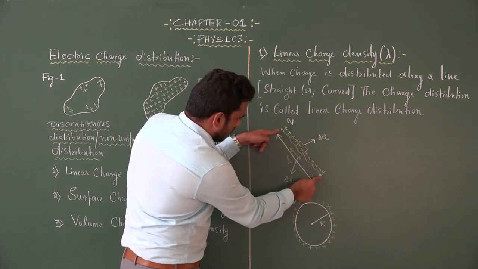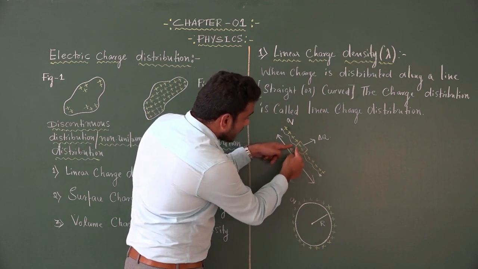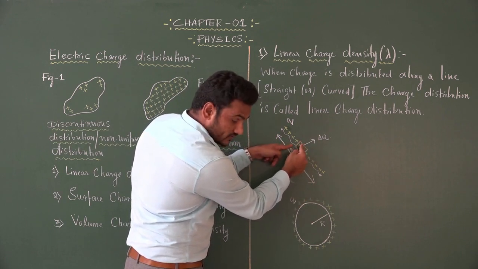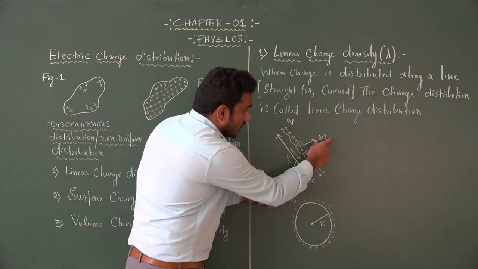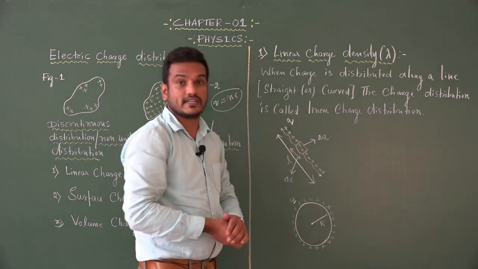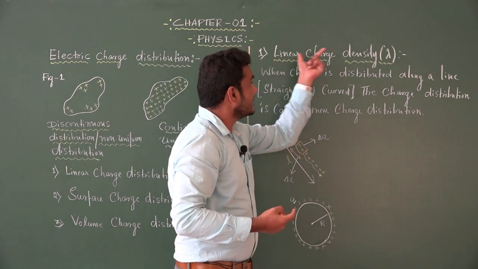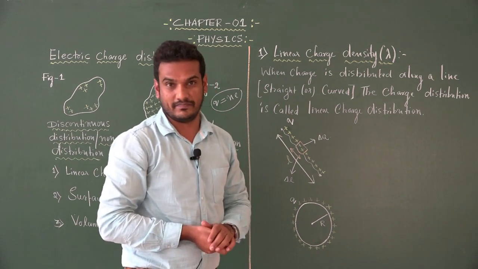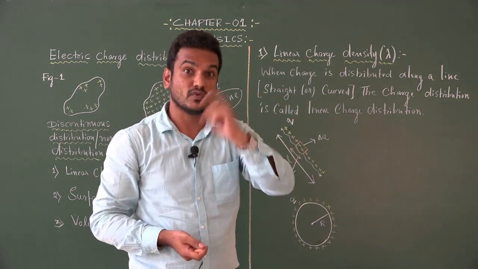Look at the diagram. I consider a wire of length L. In this length, I consider a line element. What is the magnitude of the line element? Delta L. In this line element, what is the quantity of charge we have? Delta Q. So by using this, we can define linear charge density as charge per unit length.